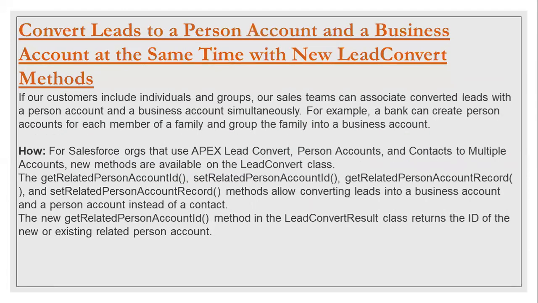Yes, and proceeding forward, as we all know, when we convert a lead, it will be converted to accounts, contacts, and opportunities. Going forward, in the account we can differentiate between a person account and a business account. So whenever a lead gets converted, it can now be converted to a person account and a business account simultaneously.